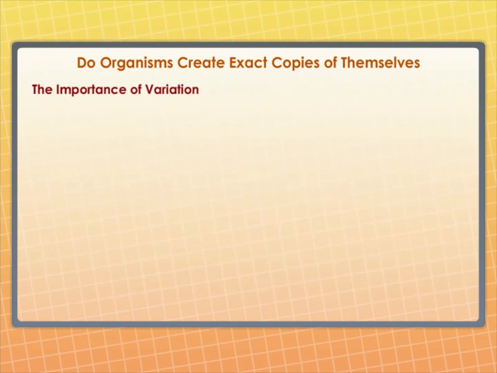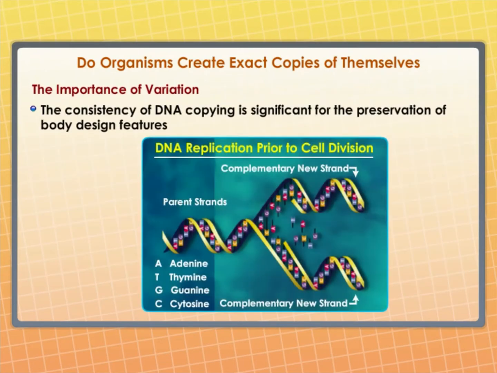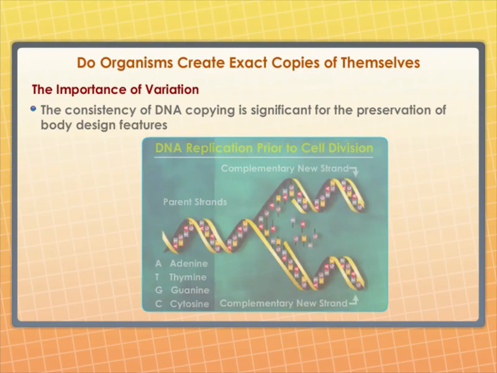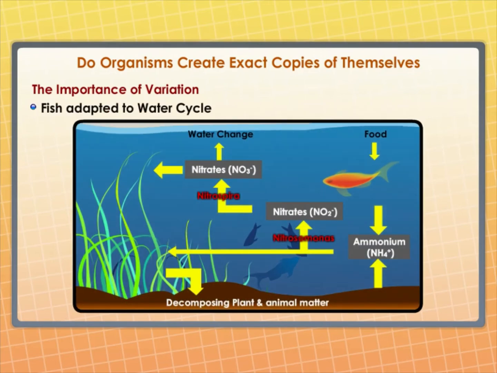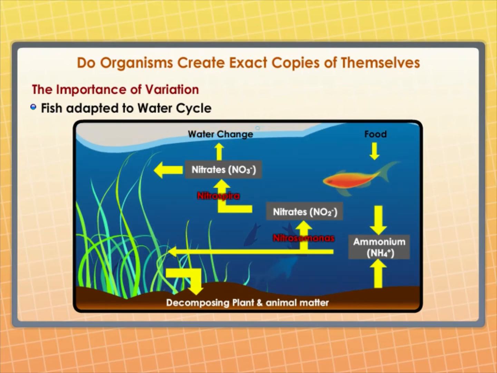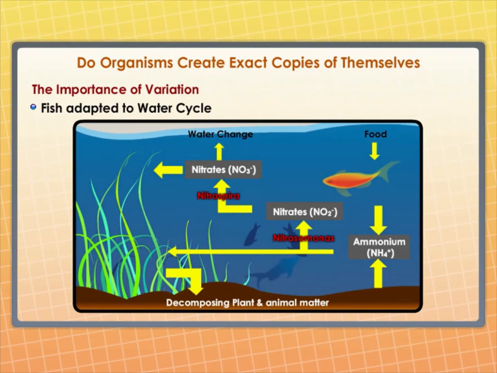The importance of variation. The consistency of DNA copying during reproduction is important for the maintenance of body design features that allow the organism to use that particular niche. Reproduction is therefore linked to the stability of population of species. However, niches can change because of reasons beyond the control of the organism. If a population of reproducing organisms was suited to a particular niche, and if the niche were drastically altered, the population could be wiped out.